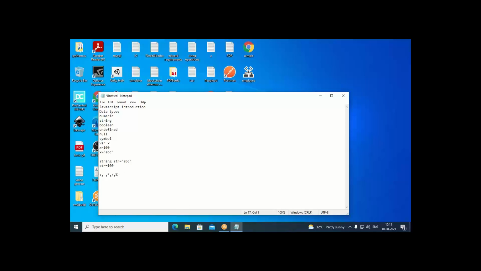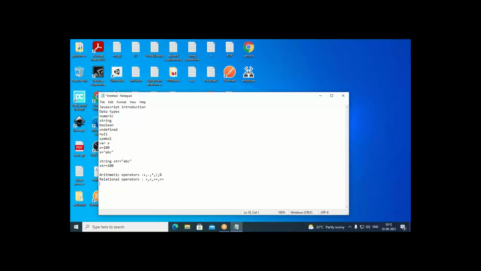Also we have relational operators: greater than, less than, greater than or equal to, and less than or equal to. We call them relational operators. This is arithmetic operators, and here it is relational operators.